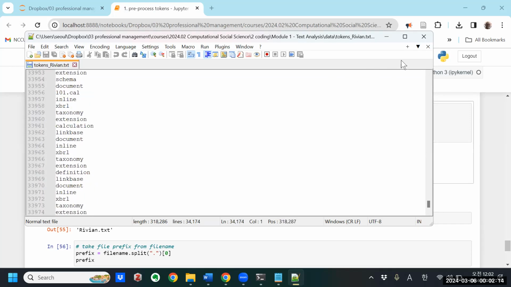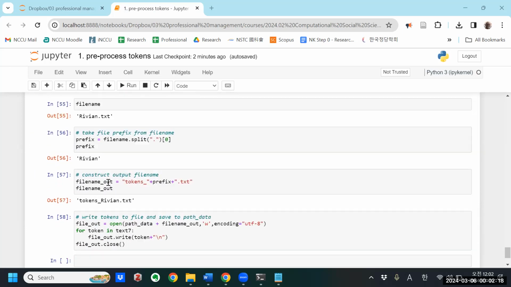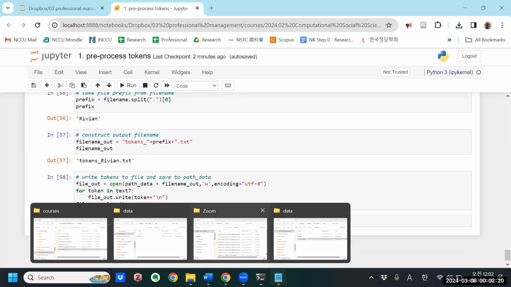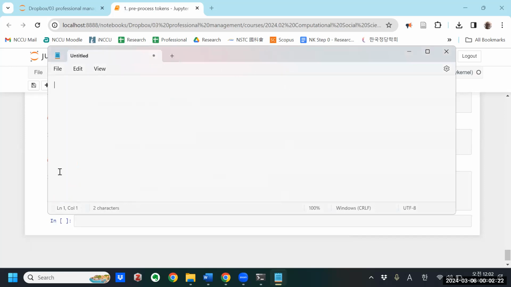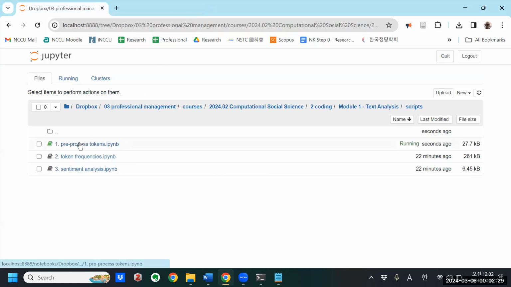So okay. For now, we've created the tokens file for Rivian. Now we need to create the tokens file for Li Auto. So I'm going to save this, close it, run it again.